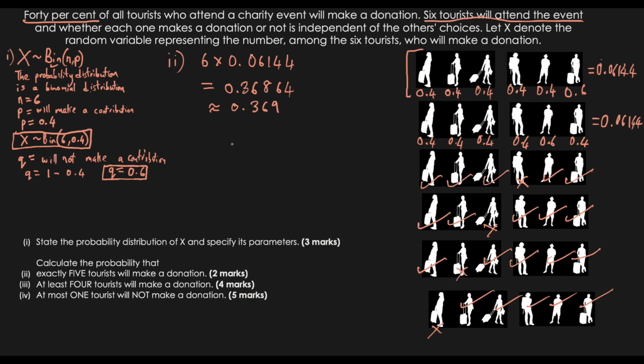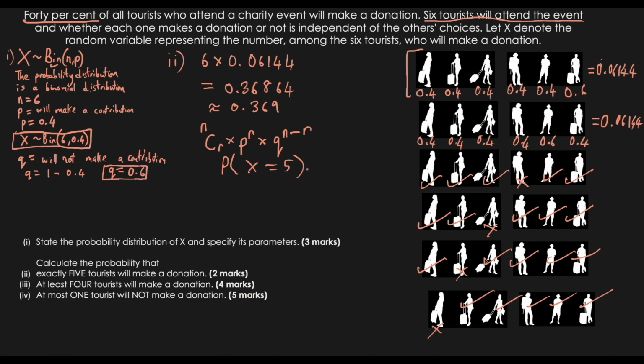Now, if we go back to our formula, the probability is nCr multiplied by the probability of success to the power of r, times the probability of not being successful, to the power of n minus r. So in this case, we are looking for the probability of exactly 5 being selected. Exactly 5, because 5 represents the number among the 6 who will make a donation.